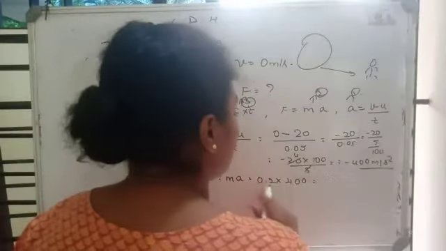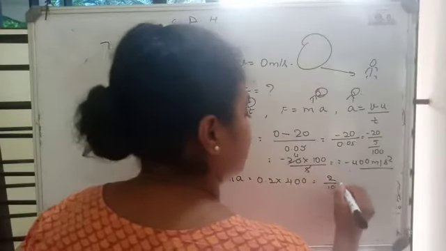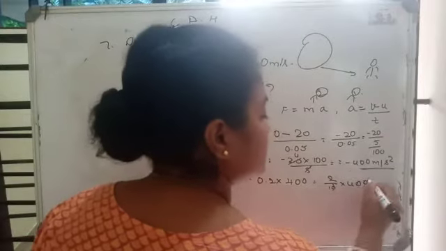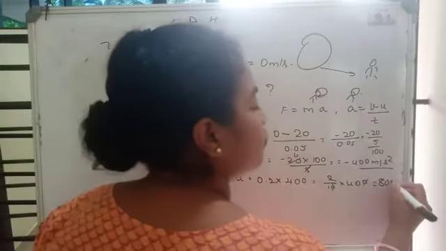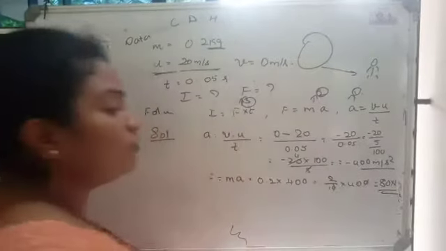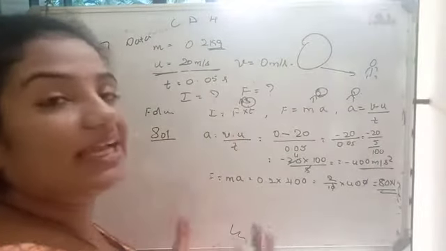So 0.2 can be written as 2 by 10 into 400. I can cancel this 0 and 0. 2 into 40 is 80. So the force value is 80 Newton. Okay, force is 80 Newton.